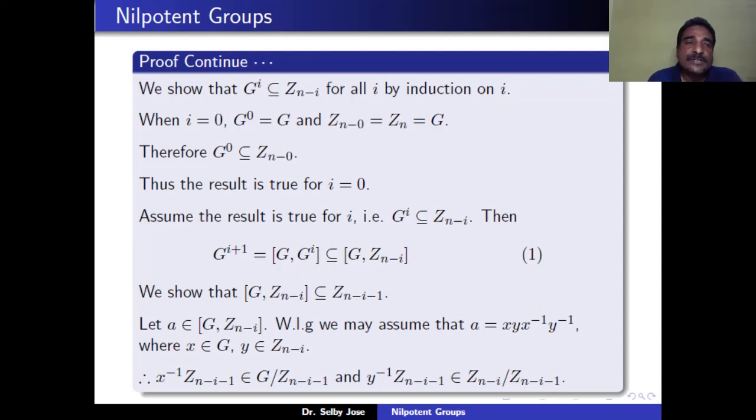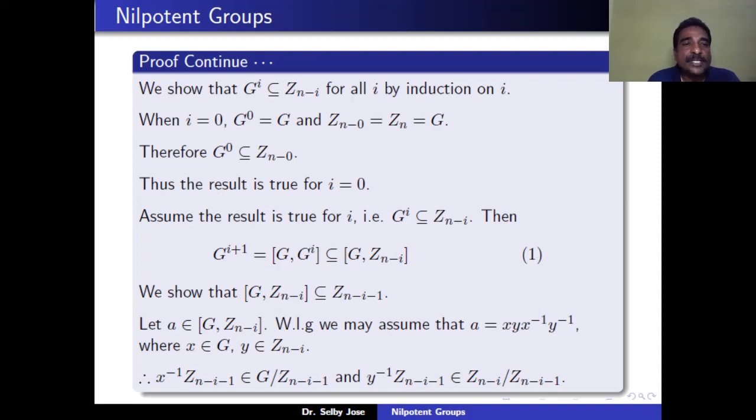So when i is equal to 0, we need to show that G0 is contained in Zn. By definition, G0 is equal to G and Z(n minus 0) is equal to Zn, which is equal to G because G is a nilpotent group. Because of that, Zn is equal to G. Therefore, G0 is contained in Z(n minus 0). Therefore, the result is true for i equal to 0. So assume the result is true for i. That means Gi is contained in Z(n minus i). We need to show the result is true for i plus 1.